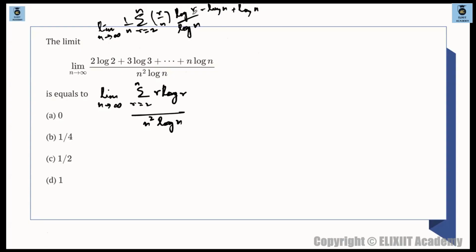So what will happen? You will be getting log of r minus log of n, which is log of r by n, ऊपर आ जाएगा log of n, ठीक है, and divided by नीचे similarly log of n, and plus log of n divided by log of n, which is 1. यही चीज आएगा. At most you all can do this thing. आप बोलोगे ये चीज, but you are forcing yourselves to give the answer. You are forcing yourselves. This is not the way, ठीक है. हो सकता है कि ये हो भी जाए और लास्ट में जाके कॉन्फ्लिक्ट आ जाएगा. लास्ट में you will be facing a conflict, ठीक है.